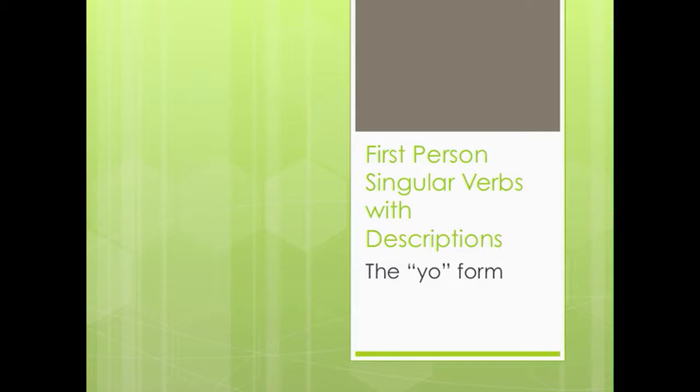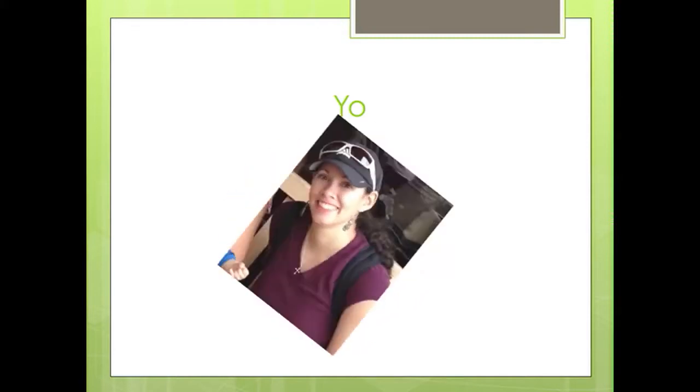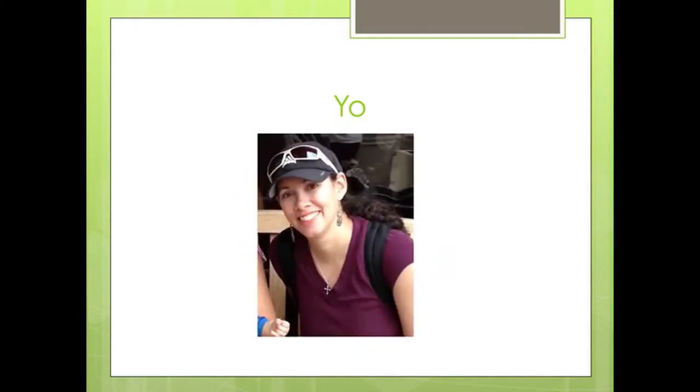First person singular verbs with descriptions. This is a lecture on the yo form. Yo. ¿Quién soy yo? Yo. Pues yo soy señora Quash. ¿Sí? Yo.